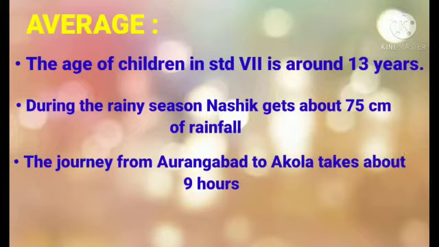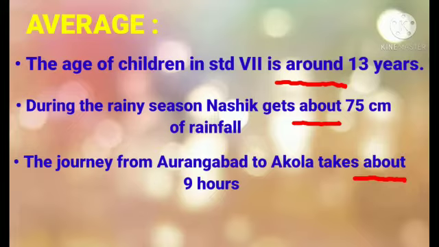So students, in these three examples, the words used are around and about. Instead of using the word around or about, in mathematical language we use average. Clear? In the place of the word around or about in mathematics, we use the word average.